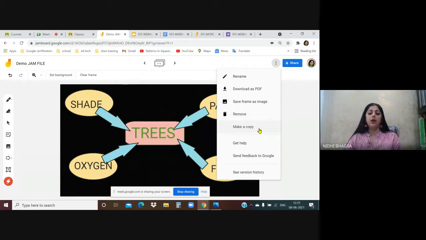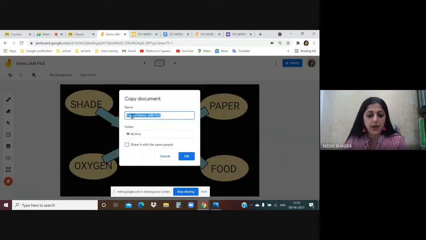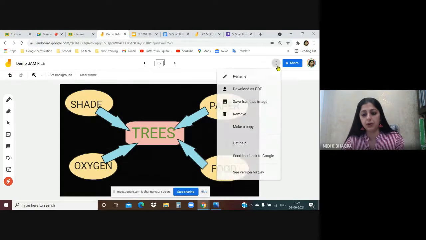Make a copy. You want to make a copy of the entire jam file. So just click on make a copy and it says copy of demo jam file. So when you click OK, in your drive, you will have 2 jam files. One, the original jam file, and the second one will be exactly the same copy. So you can create a copy of it also. Then the next is help and feedback. The last one is version history.